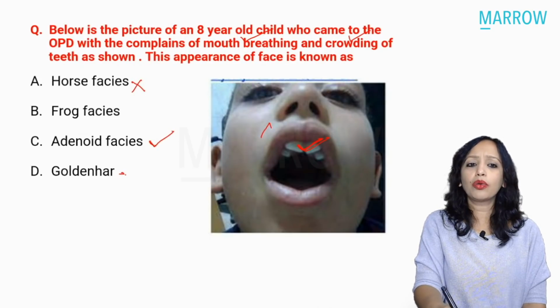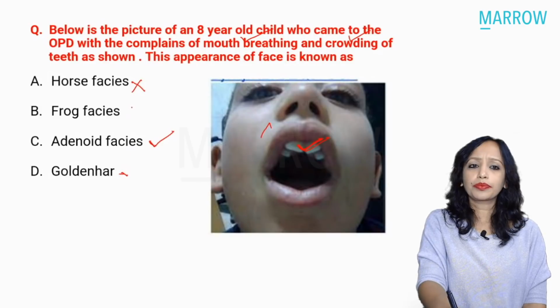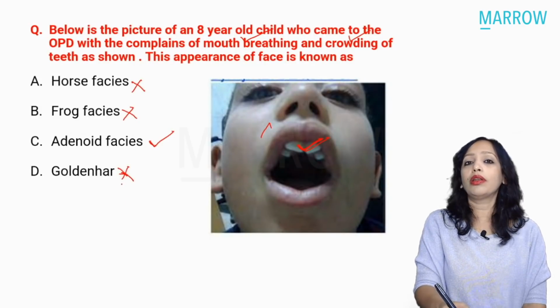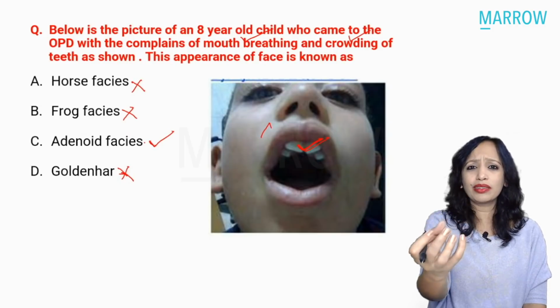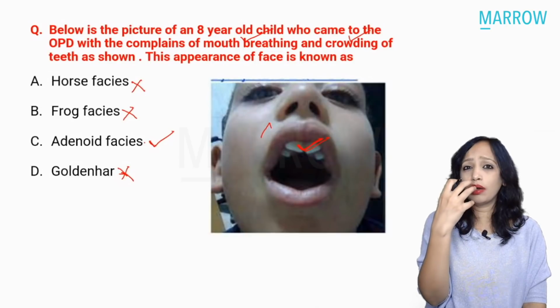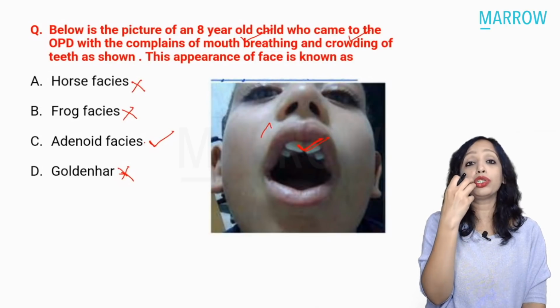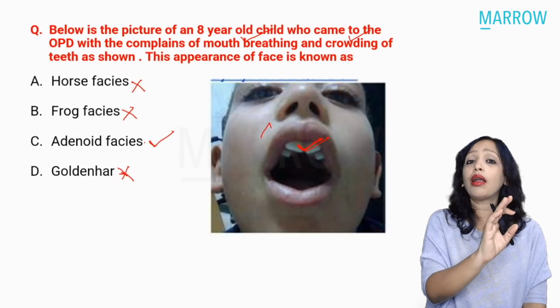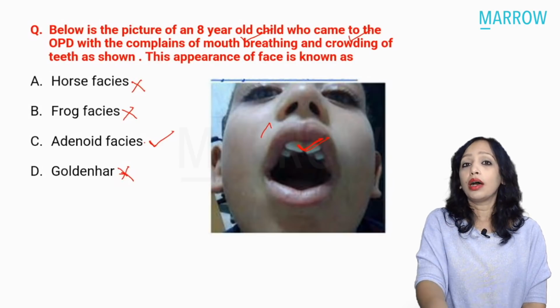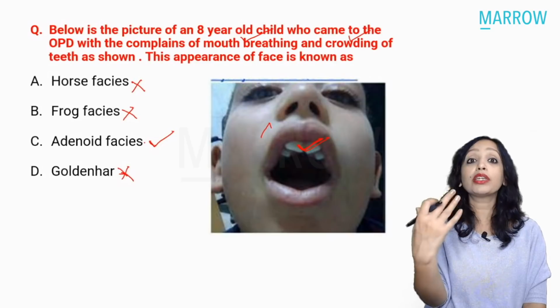What is golden hair? Golden hair syndrome. What is golden hair? This is not frog faces. This is not golden hair. Why? Because in golden hair there is a lot of facial deformity. Here it is restricted only to the mouth, just mouth breathing and crowding of anterior teeth. In golden hair, there are a lot of congenital abnormalities, and of the face, there's a lot of deformity.